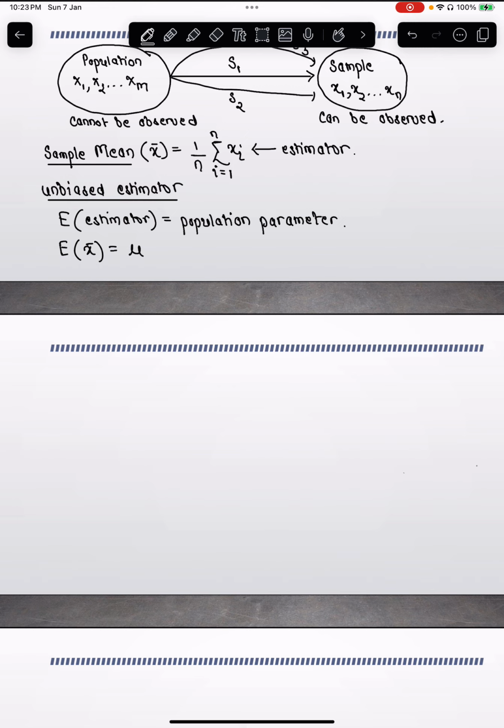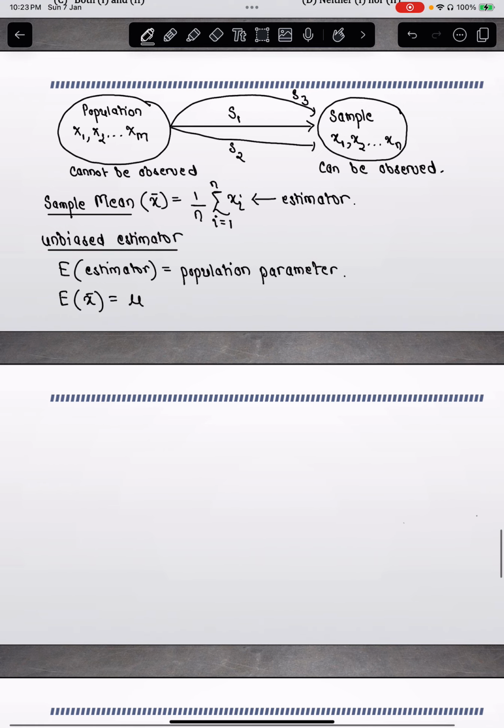And if it is equal to the population parameter mu, then I say that it's an unbiased estimator. And this is what we want, right? We were not able to observe the population parameter mu, but instead we took a sample, and what we expect is that the expectation of that sample mean should be equal to the population parameter.